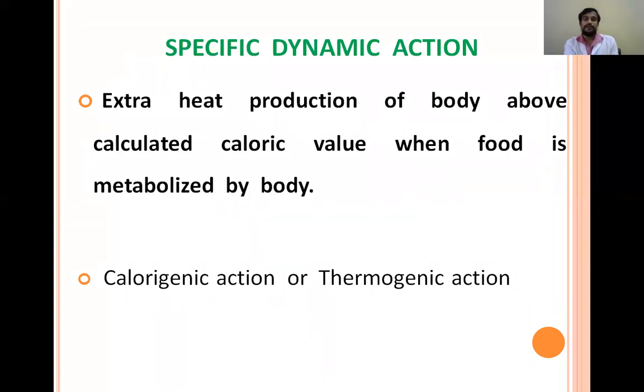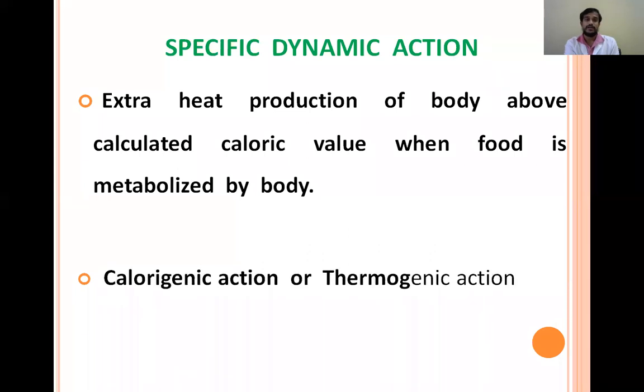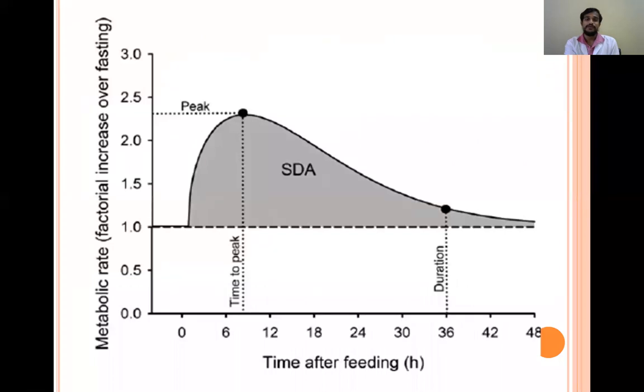And in simple words to understand, we can say that if suppose 100 calories we are getting from a protein, then some amount of heat is released. But apart from that heat, extra heat is also released by the utilization of some energy from the body reserves. So this is also known as calorigenic or thermogenic action. So this is the graph indicating specific dynamic action. So this is the extra energy required for getting energy from a food substance.